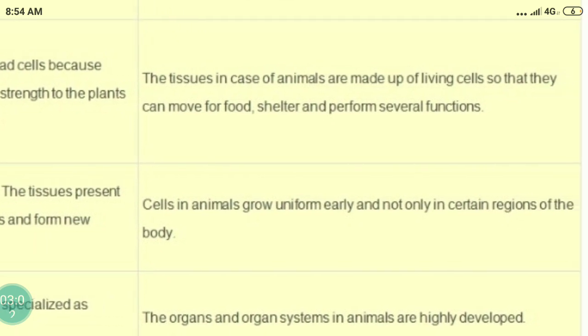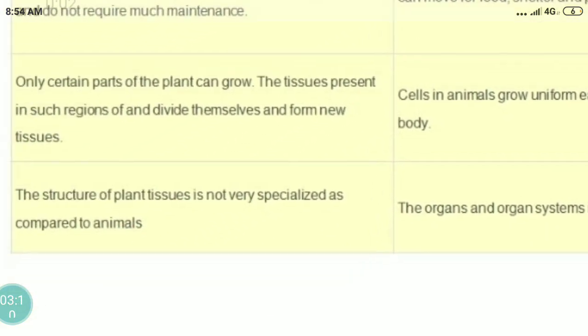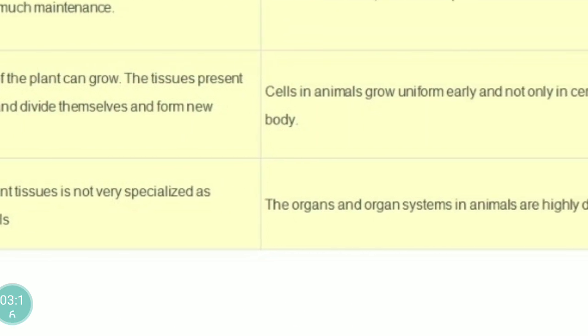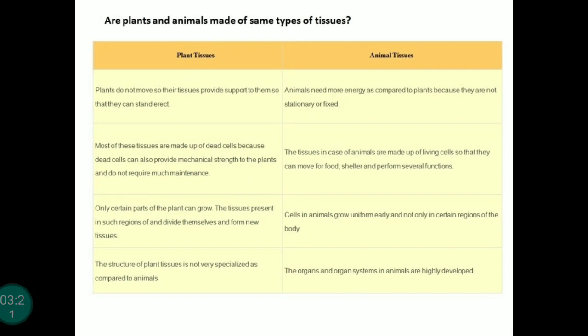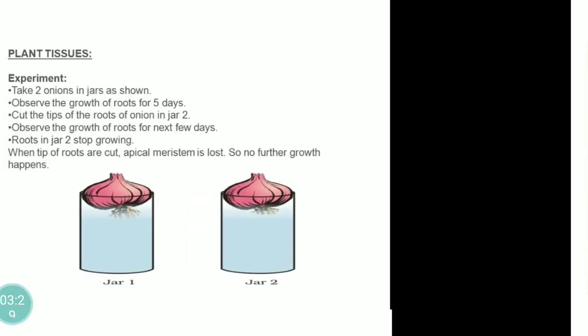But cells in animals grow uniformly, not only in certain regions of the body. The structure of plant tissue is not very specialized as compared to animals, but the organs and organ systems in animals are highly developed. So this is the difference between plant tissue and animal tissue: are plants and animals made up of the same type of tissues?